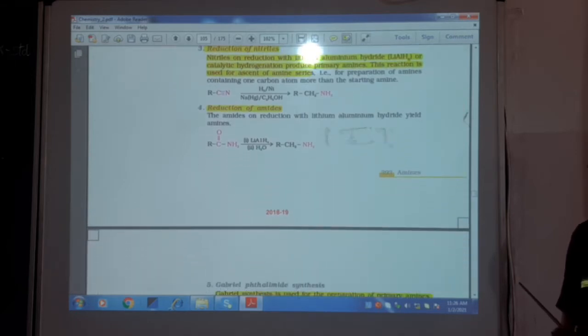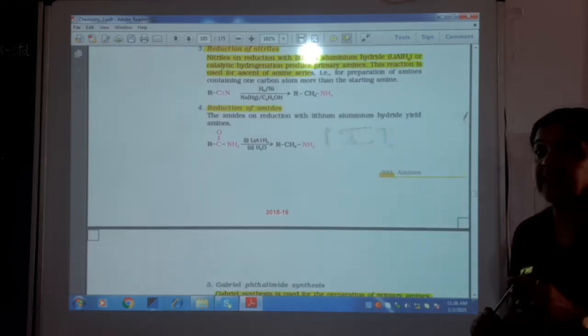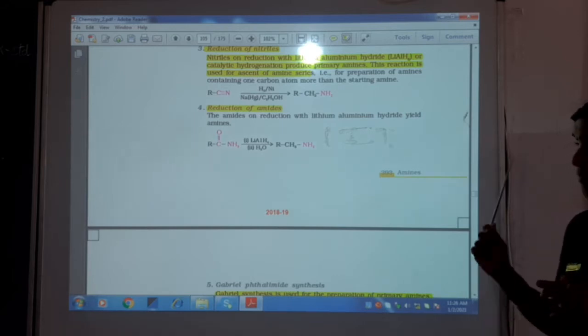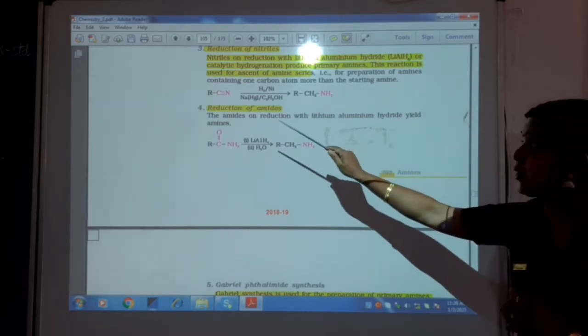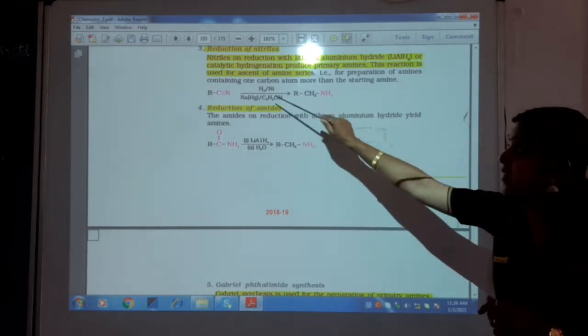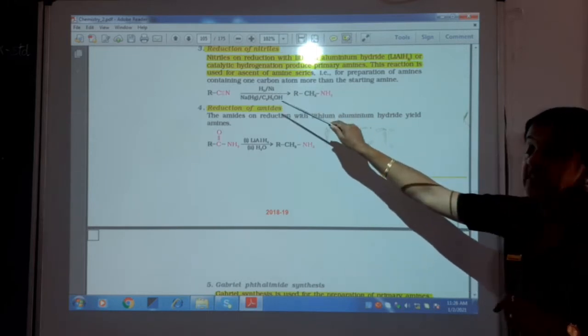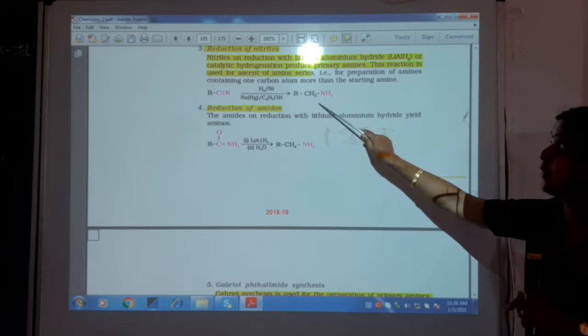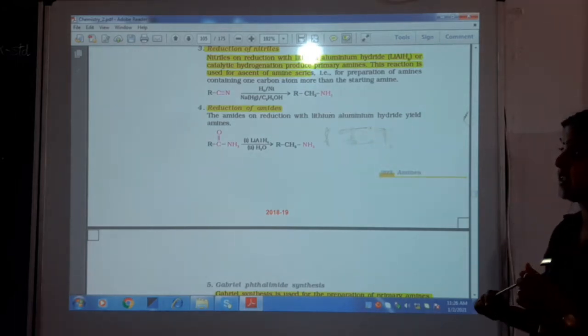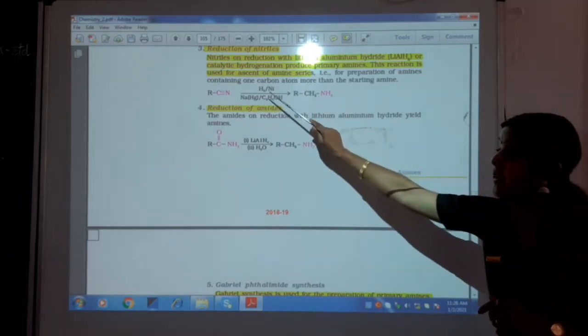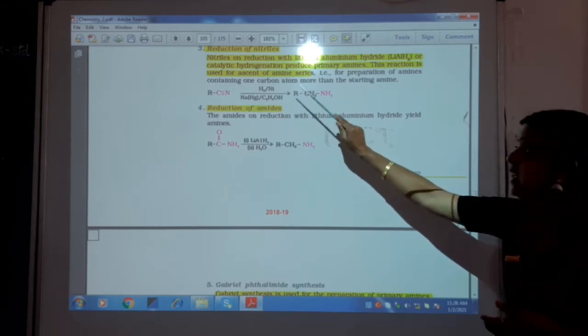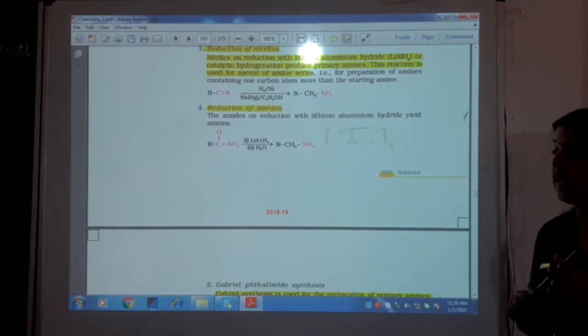Next is reduction of nitriles. We know what are nitriles? We also call it as cyanide, RCN group, which when treated with hydrogen and nickel as a catalyst undergoes catalytic hydrogenation to produce the primary amines. You can also use sodium amalgam and ethanol as a solvent, again you get the same primary amine.